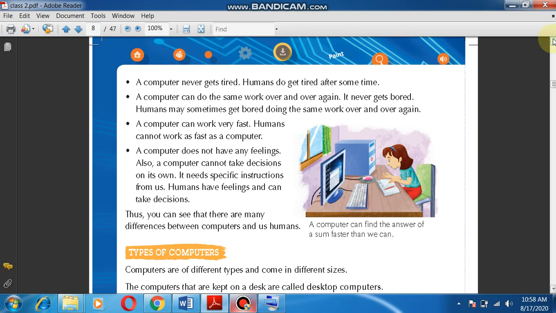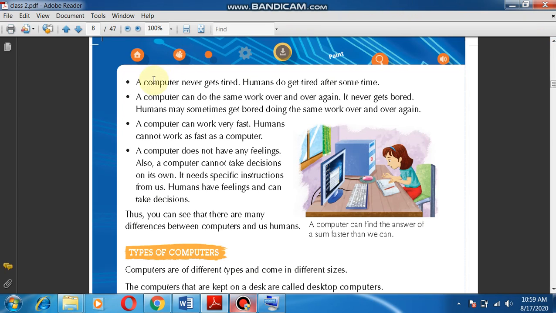Not only of your class, a computer can keep a record of the information of all the students of a school, and even more than that. So this is the difference between a human and a computer, that a computer has a very large memory. It never forgets the things which are saved in it. But as we are human beings, we have limited memory. We cannot remember so many things.